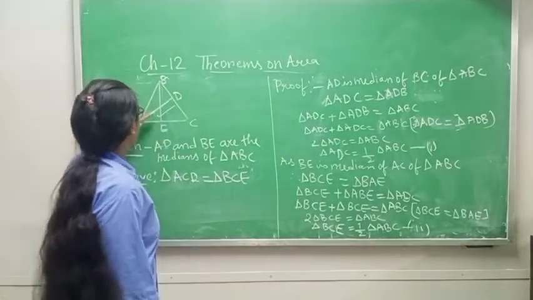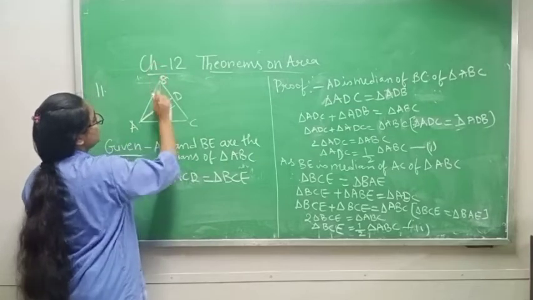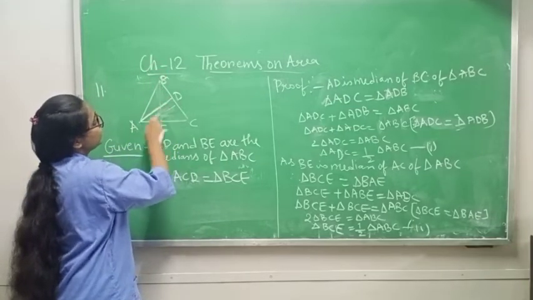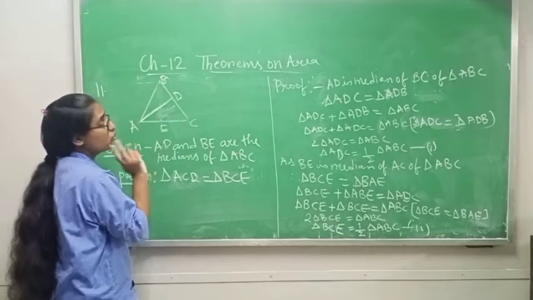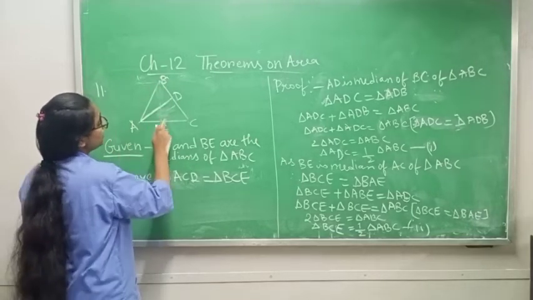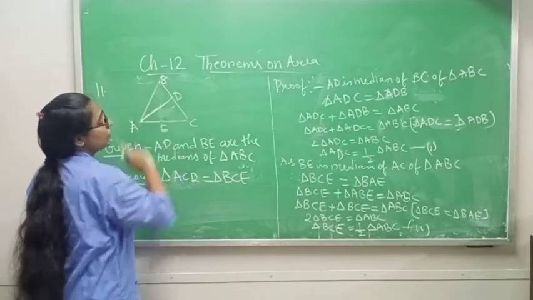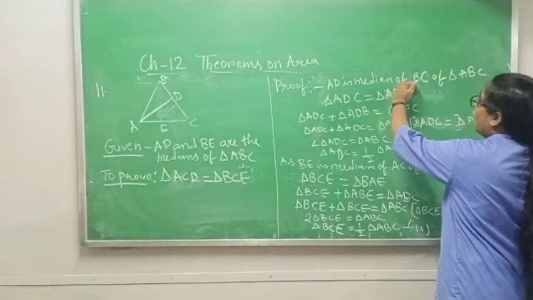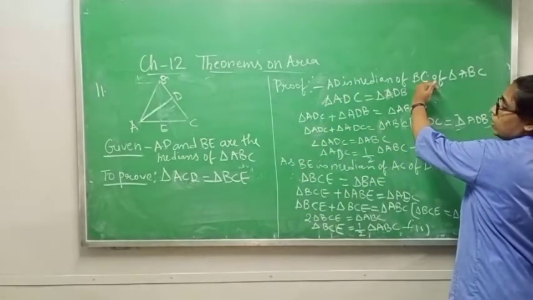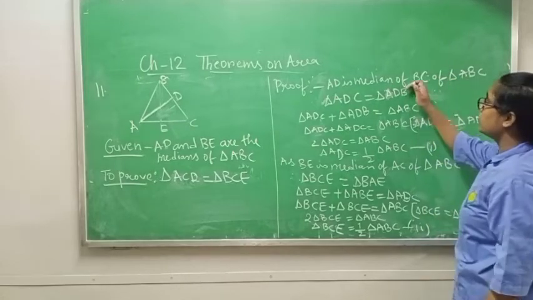See, AD is a median. If AD is a median, it means AD divides this triangle ABC into two equal halves. It means the area of triangle ACD and the area of triangle ABD will be equal.